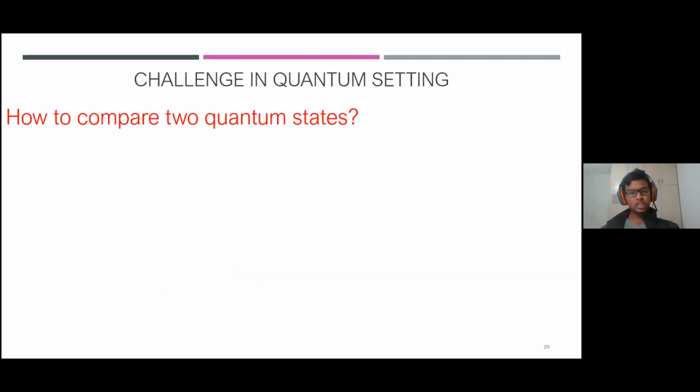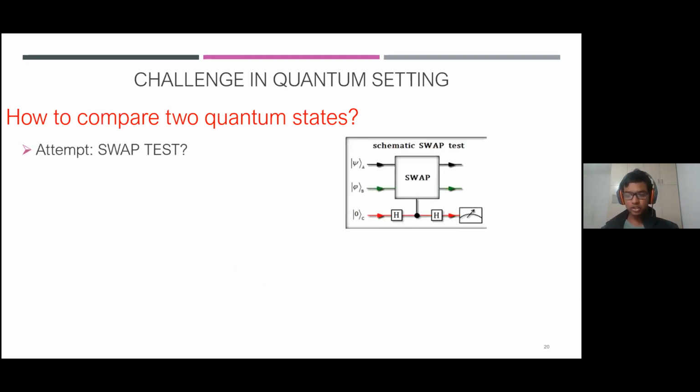All right. So what's the main challenge in translating this story into the quantum world? The main problem is, how do you compare two quantum states? Classical strings, you can easily look at them and know what they are. But that's not possible quantumly. So one option can be to use the swap test. Just to remind you what the swap test does, if you have two states psi and phi and you want to compare them using the swap test, then basically you run this circuit, and then according to the measurement outcome here, you either accept or reject.